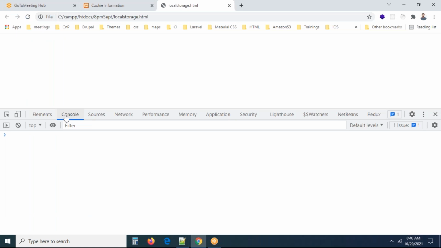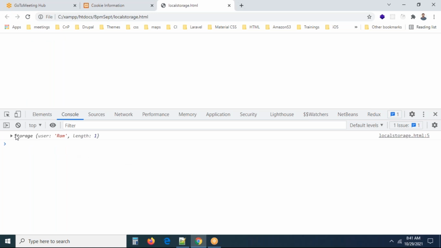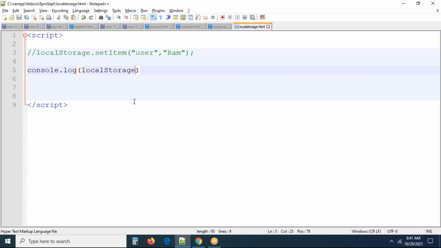In the console, hasItem is not there, guys. Sorry. Okay, one minute. hasItem is not there, right? I think that is our own function we have. I believe storage doesn't have one. Yes, we don't have a hasItem function. Sorry, I think we have to write our own logic for it.